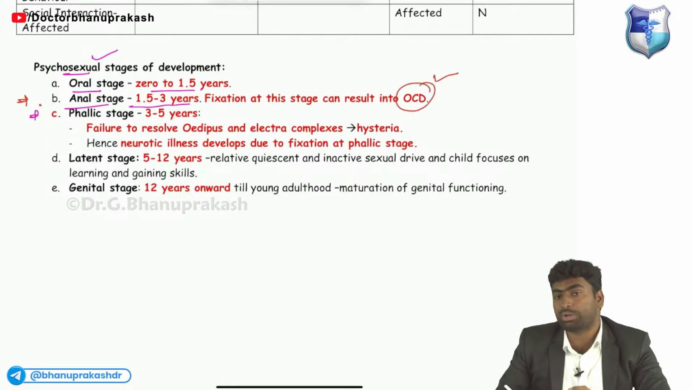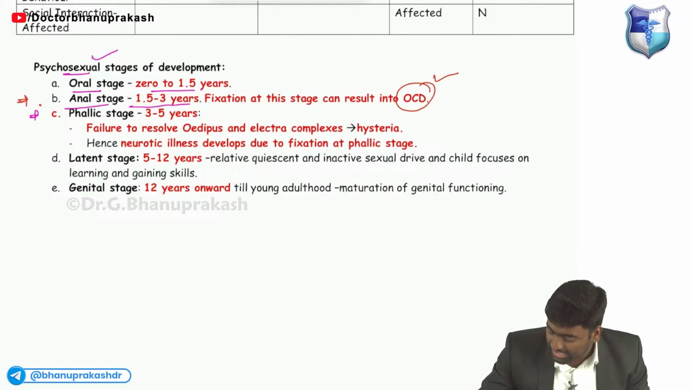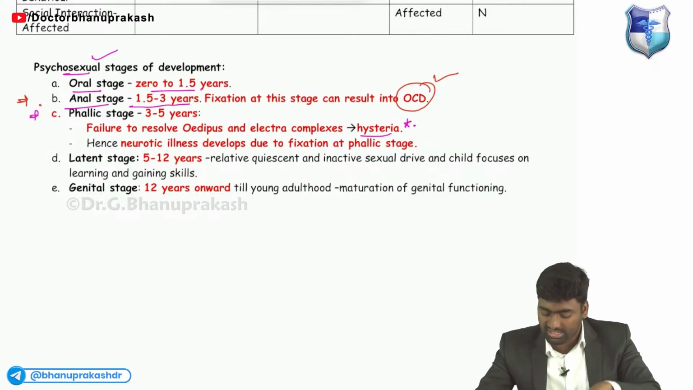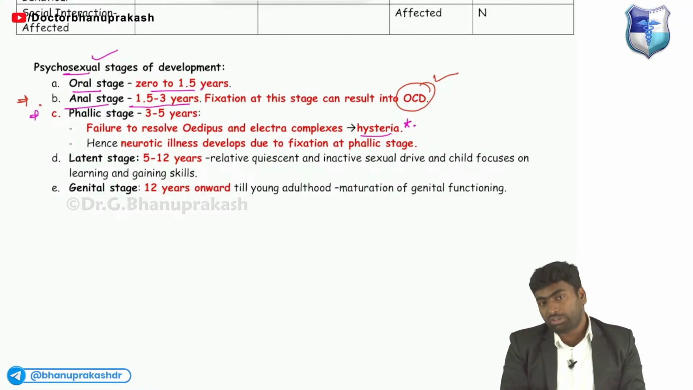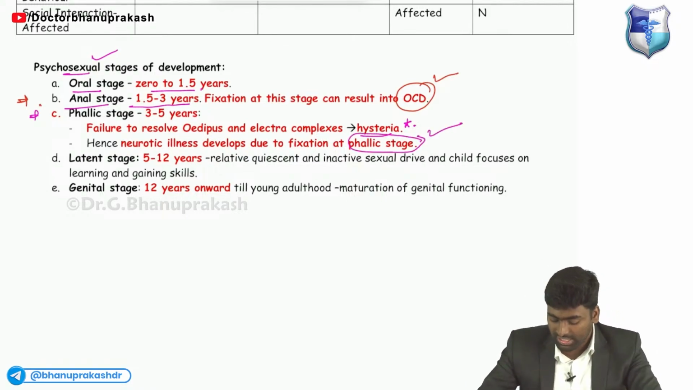Whereas in the phallic stage, there are two things: Oedipus complex and Electra complex. Fixation of the Oedipus complex and Electra complex at the level of the phallic stage, which is from 3 to 5 years, leads to hysteria. Good. Fine.